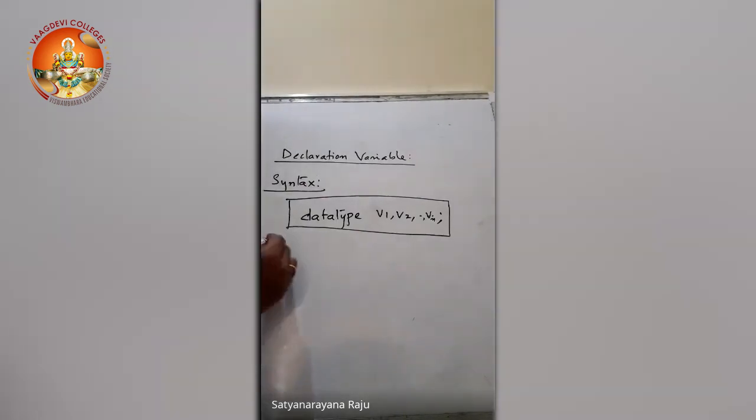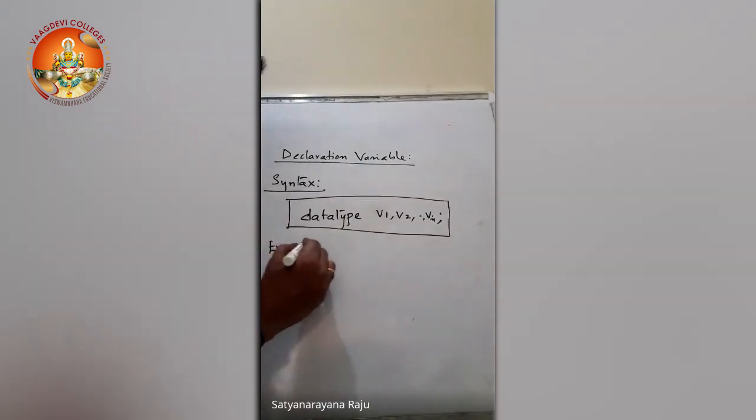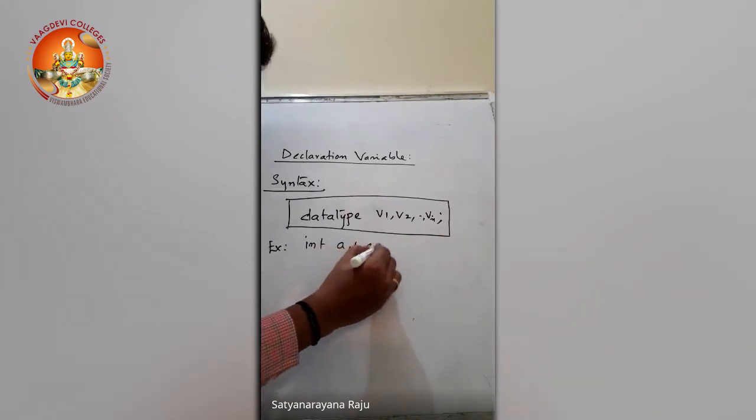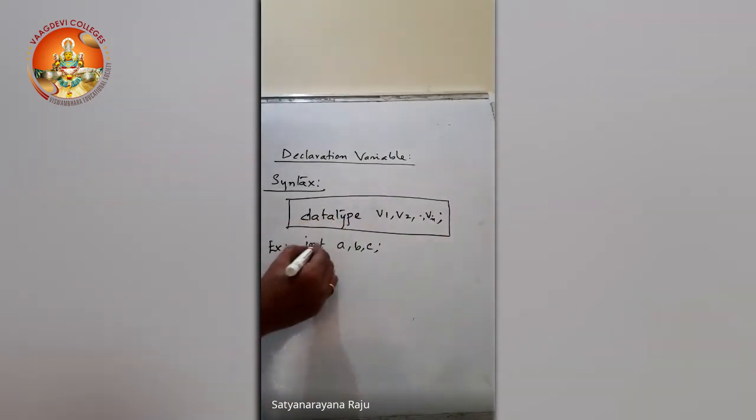Let us take an example. Integer a, comma, b, comma, c. What is the data type? Data type is integer. What are the variables we used? a, b, c.